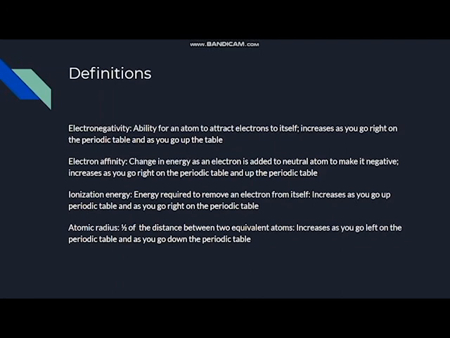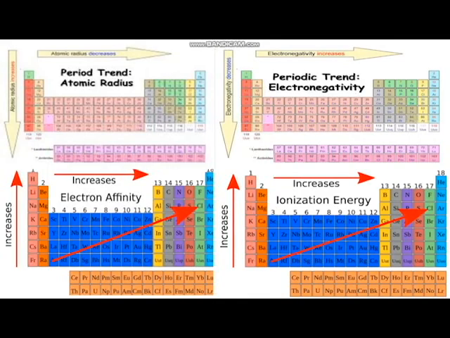And finally, atomic radius is half of the distance between two equivalent atoms. This increases as you go down the periodic table and as you go left across the periodic table. Taking a look at each of these diagrams right here, they're pretty indicative of what they represent.